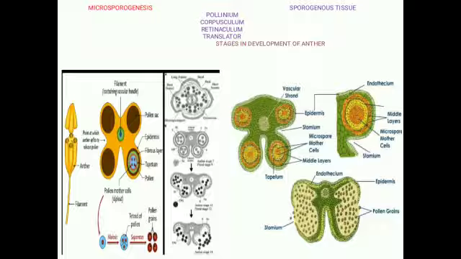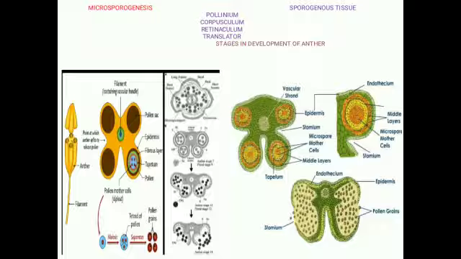TS of mature anther. When you are observing the TS of mature anther, that means transverse section of mature anther, we can see the anther cavity surrounded by the anther wall. It is bilobed, each lobe having two theca. So that means it is dithecous. In the given picture, a typical anther, it will be seen as tetrasporangiate. 4 microsporangia we can see in one structure.